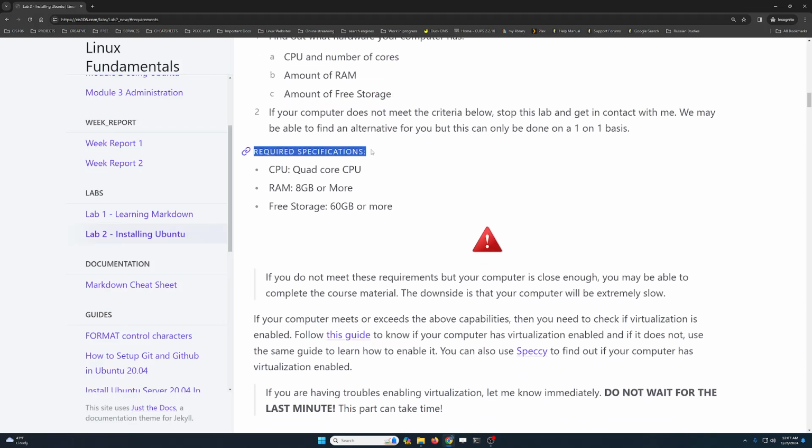The requirements that your computer needs to meet are a quad-core CPU, 8 gigabytes of RAM or more, and 60 gigabytes of available storage, or more, of course.